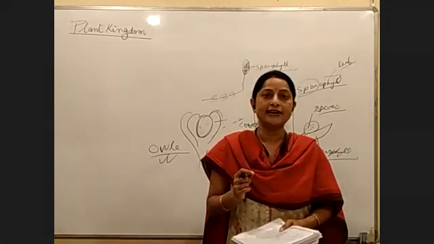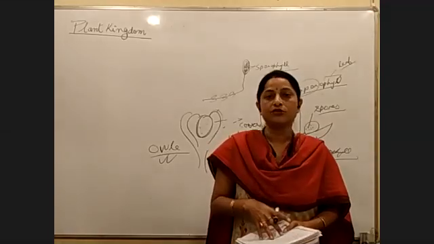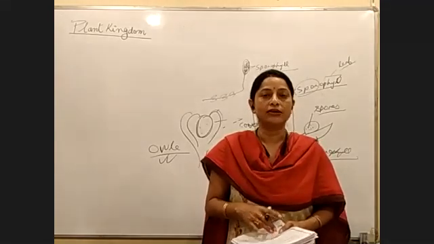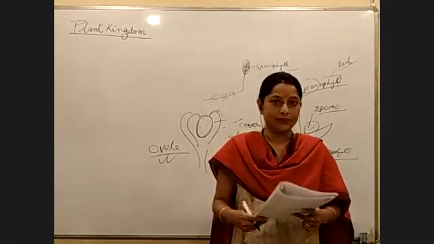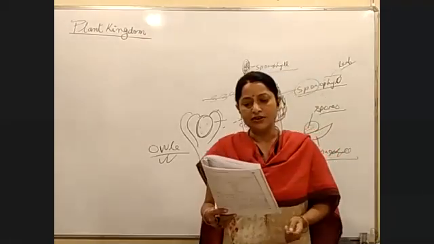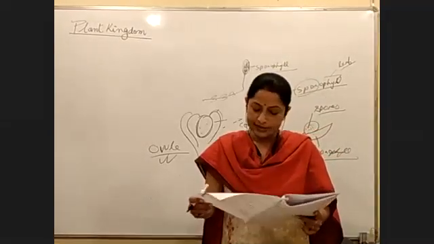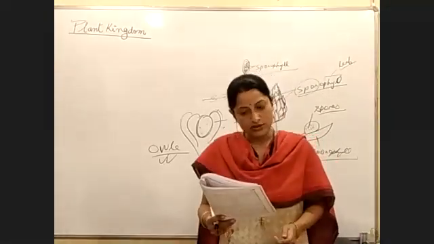Two integuments. Here we use the word bitegmic. And in case of gymnosperms, we use a word that is called as unitegmic, meaning there is only one integument. Right? Next, as far as the development is concerned, the next page has a chart, so we'll study from the chart. Please go to the next page.